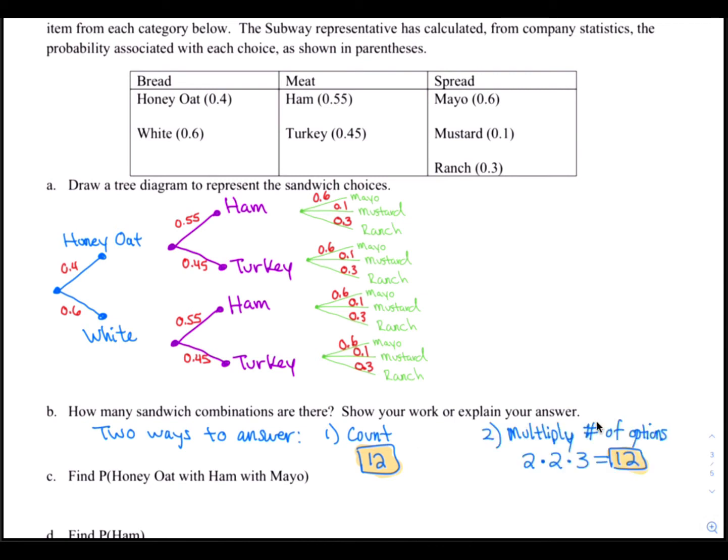The second way of doing it is by multiplying the number of options. There are 2 options for the bread, there's 2 options for the meat, and there's 3 options for the spread. So that's 2 times 2 times 3, and you get 12.